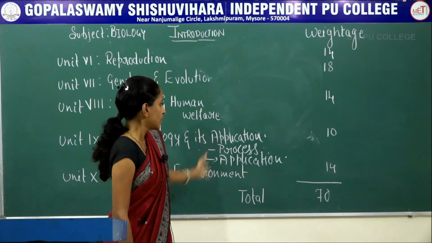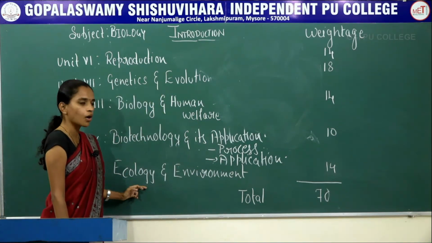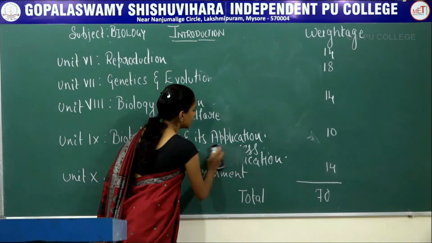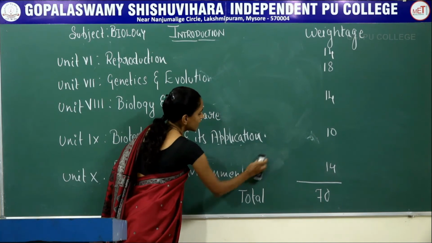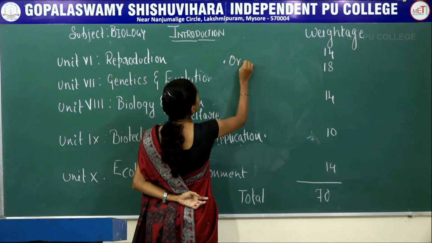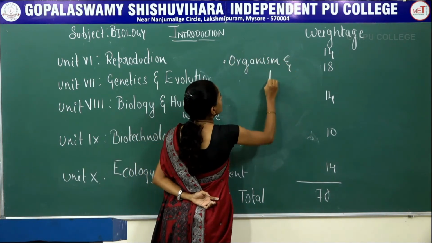Last unit of the NCERT syllabus, that is unit 10, includes ecology and environment. Now when it comes to ecology and environment, this unit includes 4 different chapters. One is organism and population.